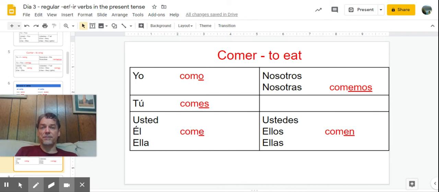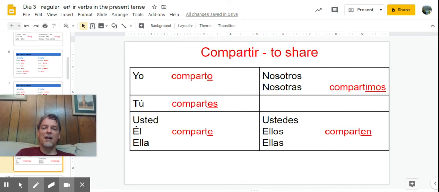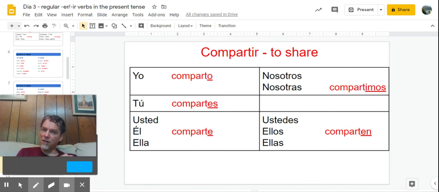Let's look at the IR verbs. IR verbs are almost exactly the same as ER. Now the ER endings, all of them use E. IR endings, it doesn't follow the logic. It doesn't use all I's, but it does use it in the nosotros form. So yo comparto, O. Tú compartes, ES. Usted, él, ella, comparte, E. And let's look at the bottom right. Ustedes, ellos, ellas, comparten, EN. The only one that is different is compartimos, the nosotros, IMOS.